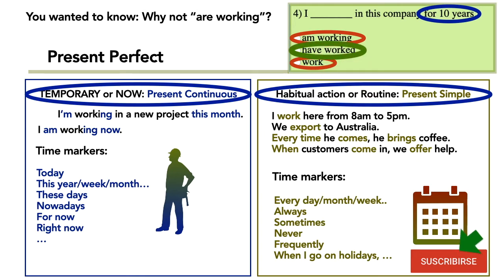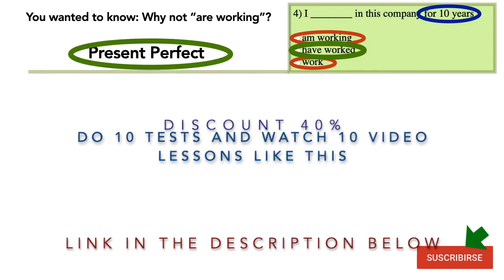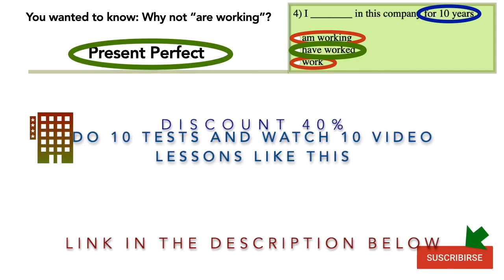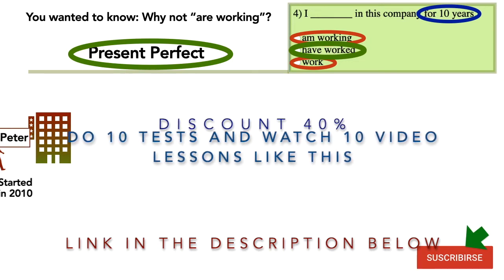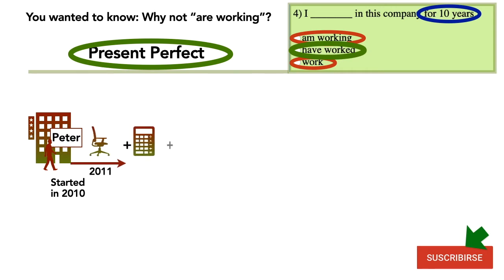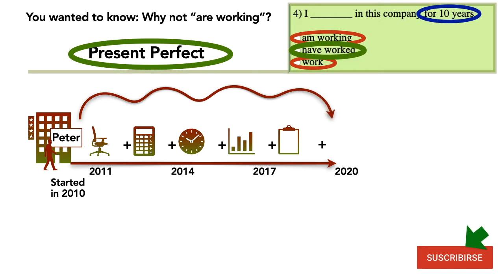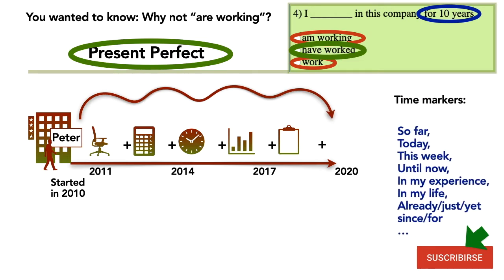So which is the only tense which connects the past to the present? The present perfect. Let's see. With the present perfect, we can accumulate experiences from a moment in the past, for example, since we started working somewhere. Since that moment to today, he has had different experiences. He has done different things. For example, he's done sales reports, he's set deadlines, he's analyzed the market. All this accumulation of experiences in all these years can only be put in a sentence using the present perfect. The present perfect shows an accumulation of experiences.